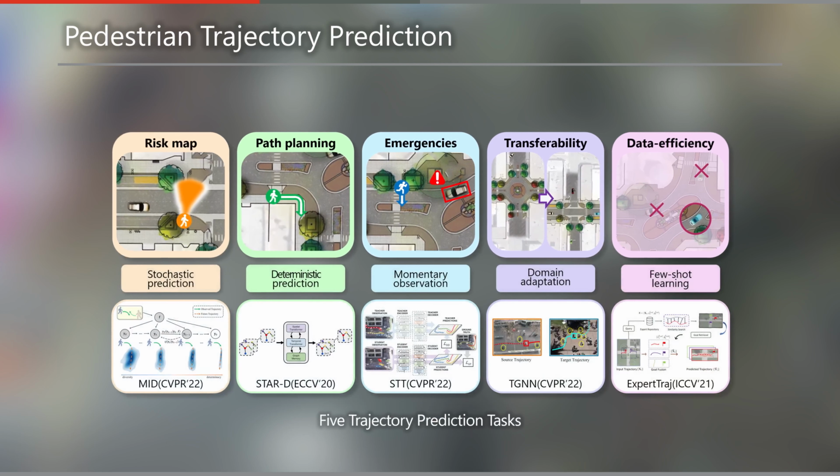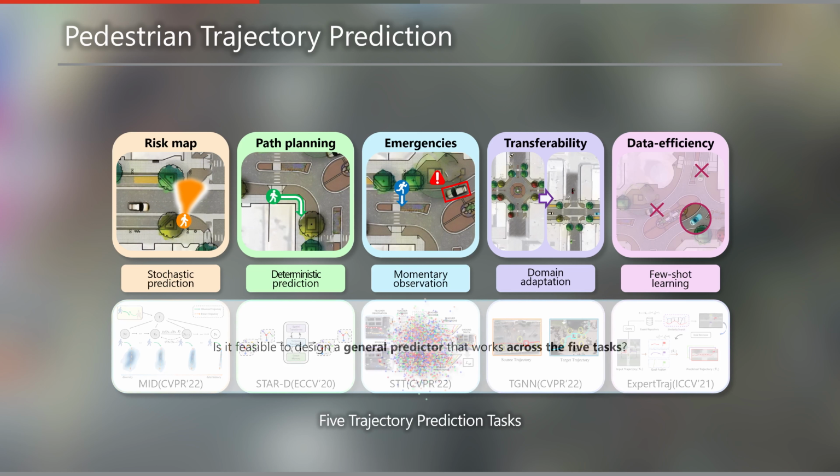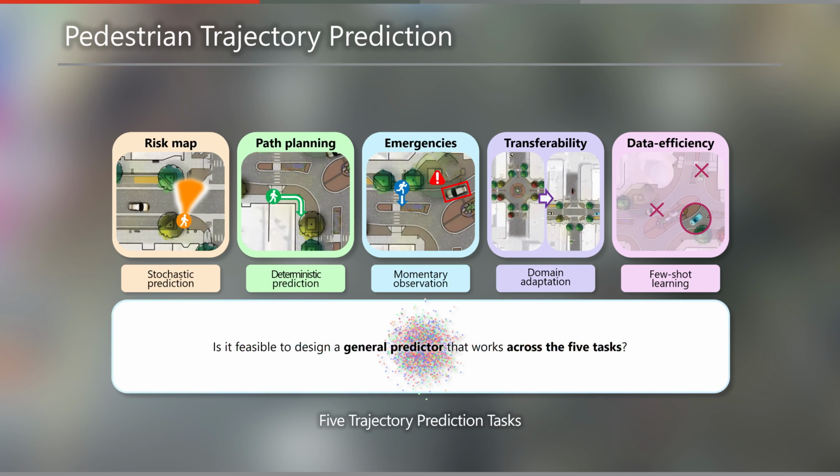Naturally, to effectively handle these specific tasks, specially designed models have been proposed. In particular, the introduction of new modules and the design of loss functions tailored to each scenario have significantly enhanced performance. However, this raises an important question. Given that all 5 tasks fundamentally involve predicting pedestrian movements, could a single general model that effectively captures human motion dynamics work well across all these tasks?